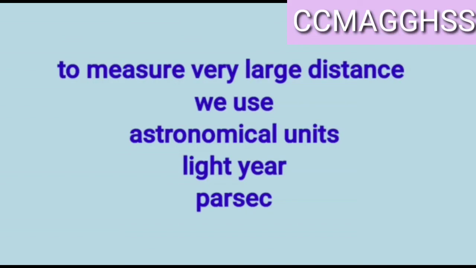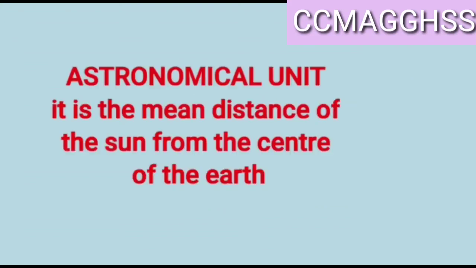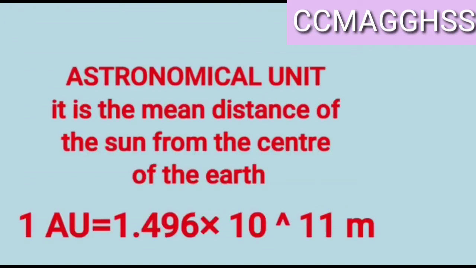Astronomical unit is the distance from the center of the sun to the center of the earth, and one astronomical unit is 1.496 into 10 to the power of 11 meter.